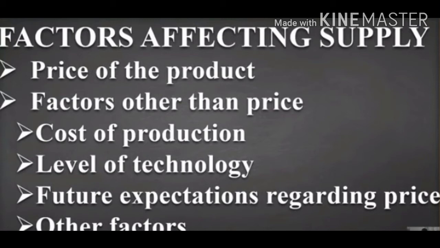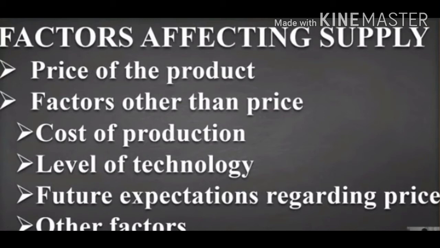Second is level of technology. When technology advances, time and efforts are saved. Here, goods in larger quantities and better quality can be produced, that too with the same or lower cost. Then we have future expectation about price. If the seller speculates the price of a product to rise in future, then he contracts the current supply so that he can build up stock for the future, and vice versa.